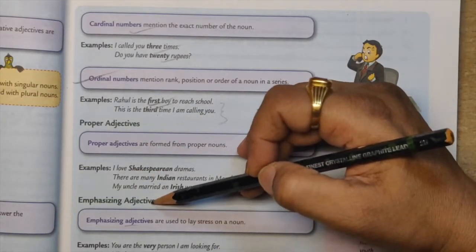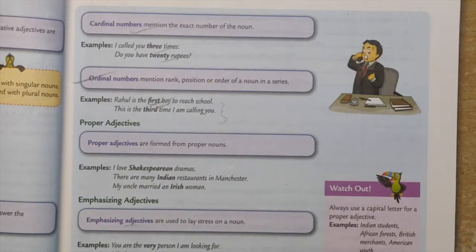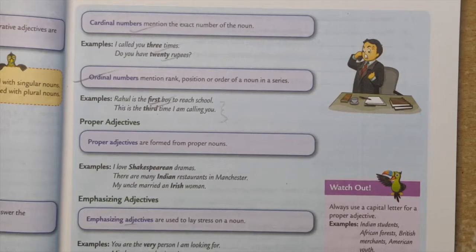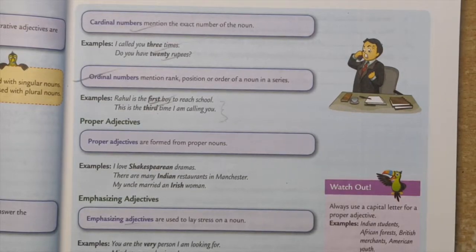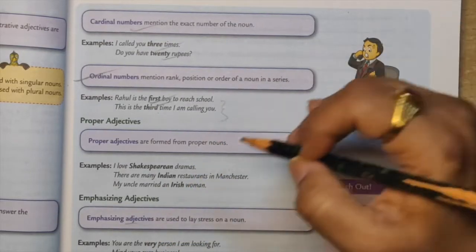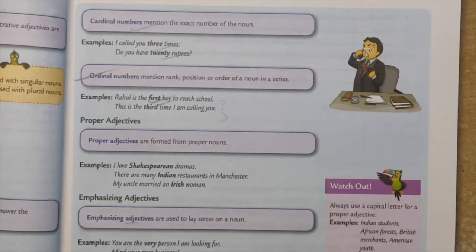Emphasizing adjective, which emphasizes a particular noun. You are the very student who has done the work. She is the only girl who has completed her assignment. So very, only, these are emphasizing adjectives.